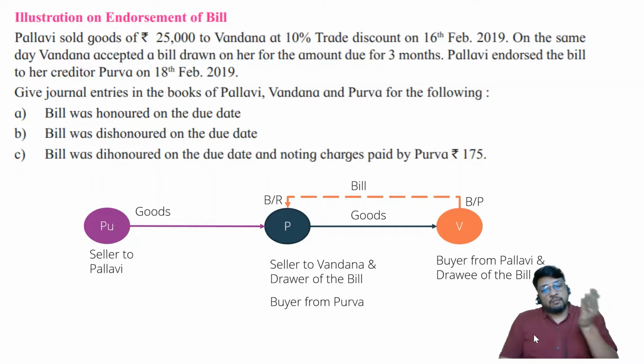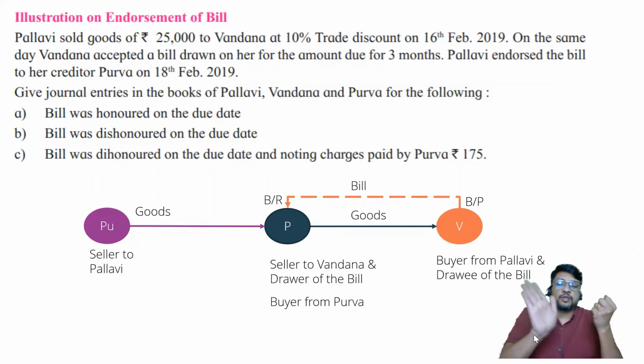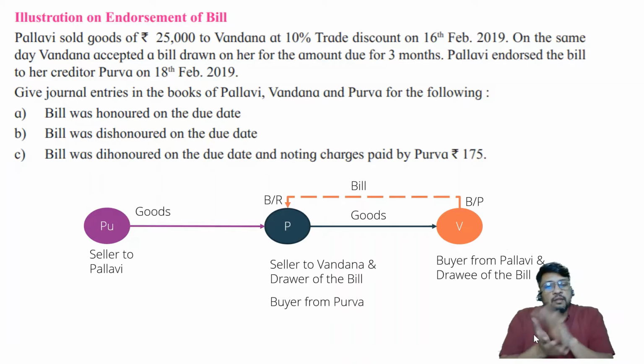What I will do, on the back side of the bill of exchange, the back page of the bill of exchange, I will put my signature and say endorsed in favor of Purva. So when you give it to Vandana, if Vandana thinks of making a police complaint, you can show her, just turn the back of the bill of exchange, check out what is written. It is written by Pallavi in her own hand, with her signature, that she has endorsed it to me. That means I am not a person who has obtained the bill in an illegal or improper manner. I have obtained it in a proper manner.